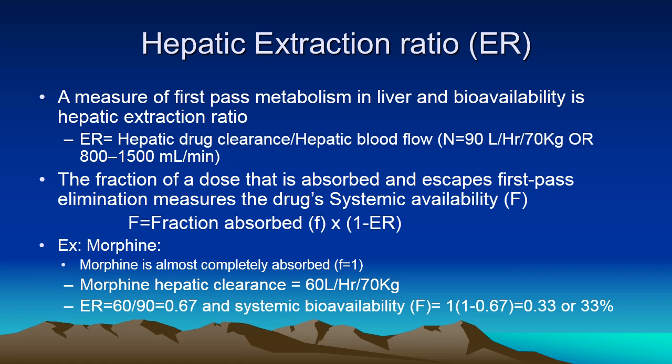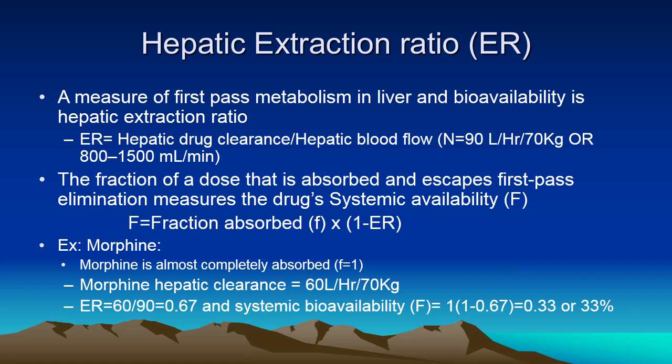Now, a measure of the hepatic ability to metabolize is the hepatic extraction ratio, and it is calculated by hepatic drug clearance divided by hepatic blood flow, which is normally considered as 800 to 1500 ml per minute. The fraction of a dose that is absorbed and escapes first pass elimination measures the drug's systemic bioavailability.